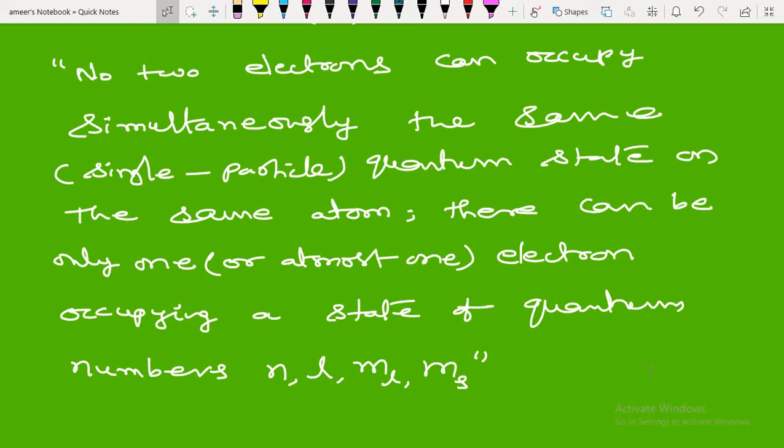There can be only one, or at most one, electron occupying a state of quantum numbers n, l, ml, ms.